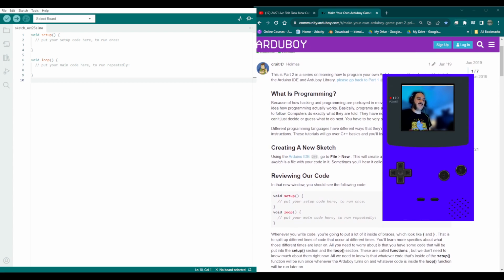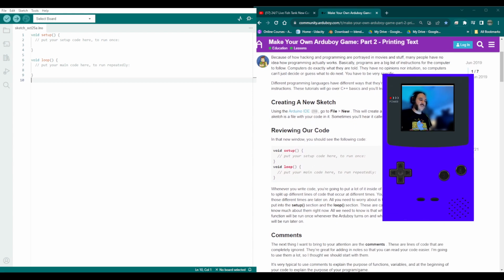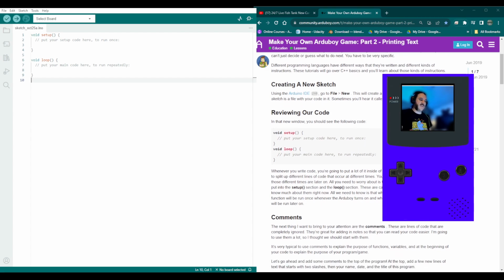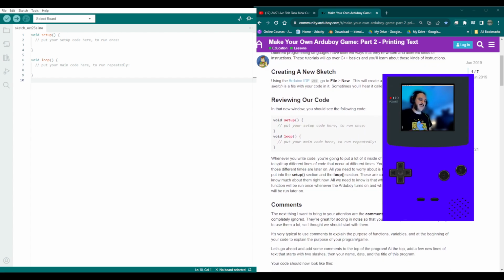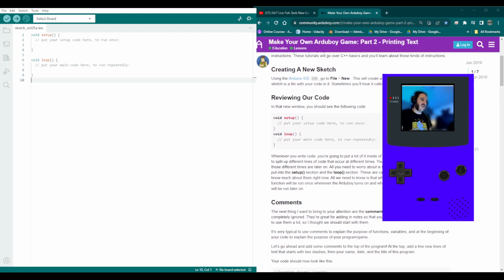It gives you a programming description of what it is, then creating a new sketch. The Arduino calls source code files sketches. Every file is called a sketch. Every language probably has something different, like a Java file or whatever. So reviewing the code, we're going to create a new sketch. We already have one going here. Reviewing our code in the new window, you see a void setup and a void loop. It's like the main stuff when you start a new sketch for the ArduBoy.